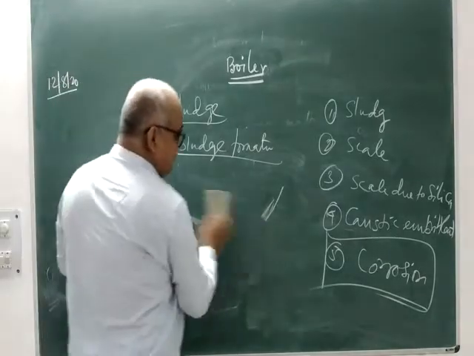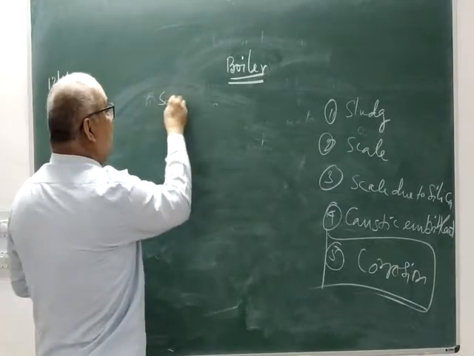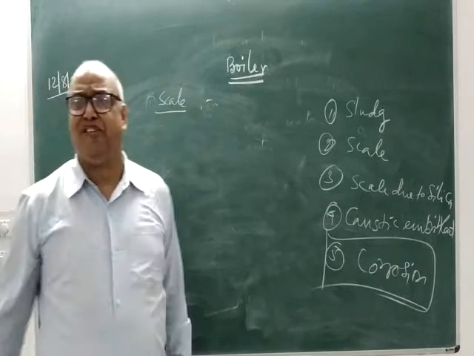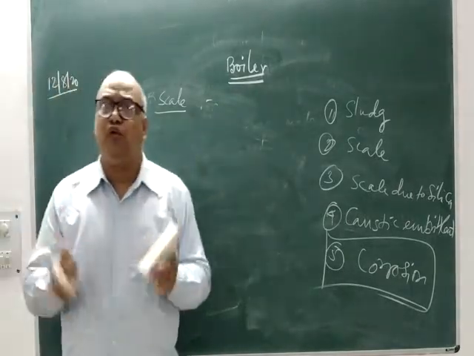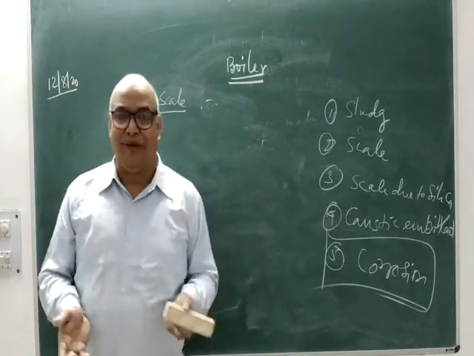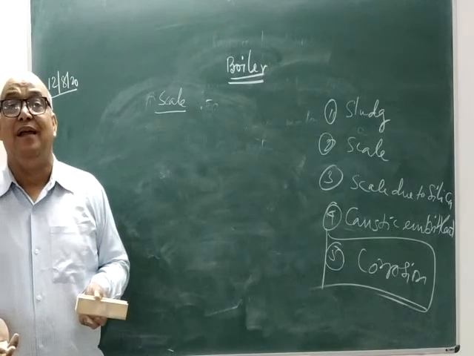Now we have to see about scale. If anybody asks you how you can control sludge formation, the best solution is that we have to use water free from magnesium salts and calcium chloride. Then only will sludge formation not be there.